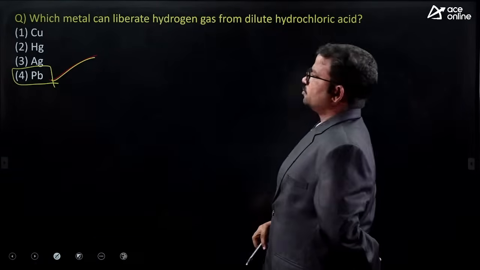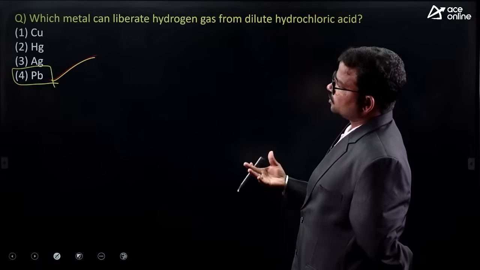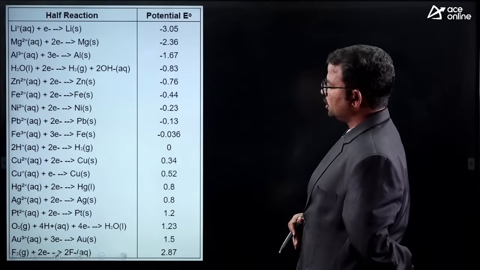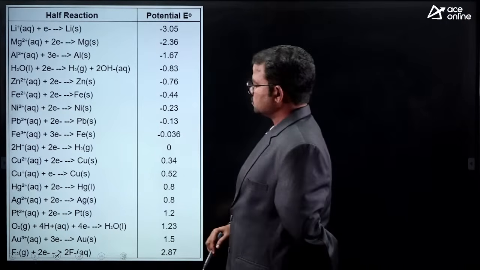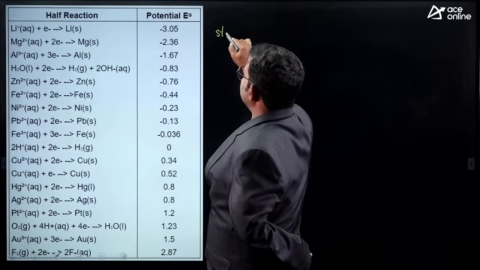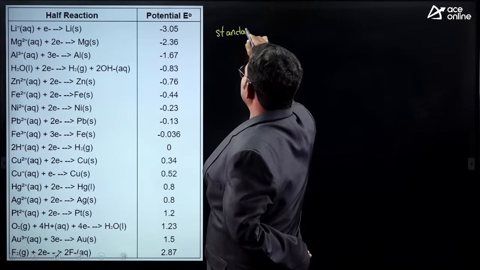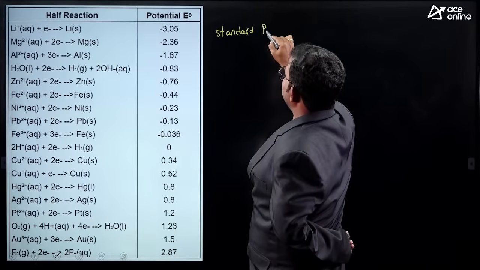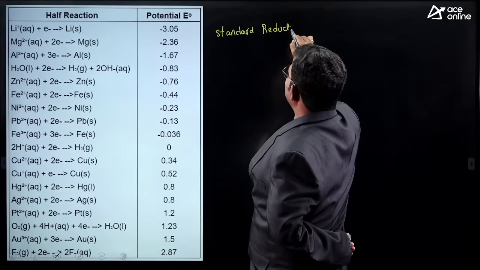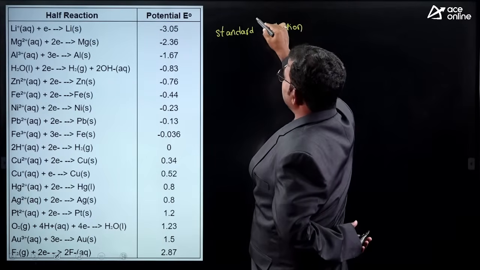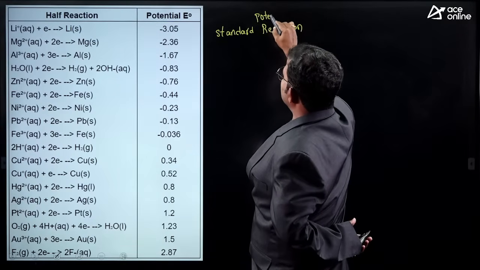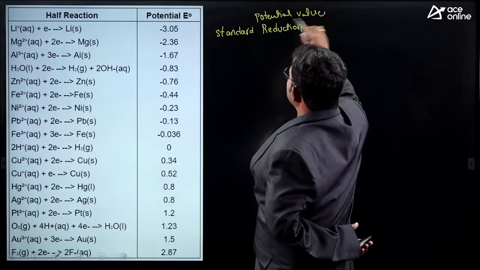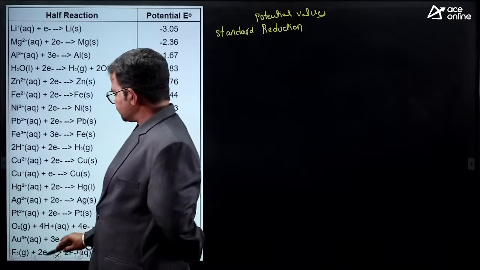So how to solve these types of questions? For that we need standard potential values.